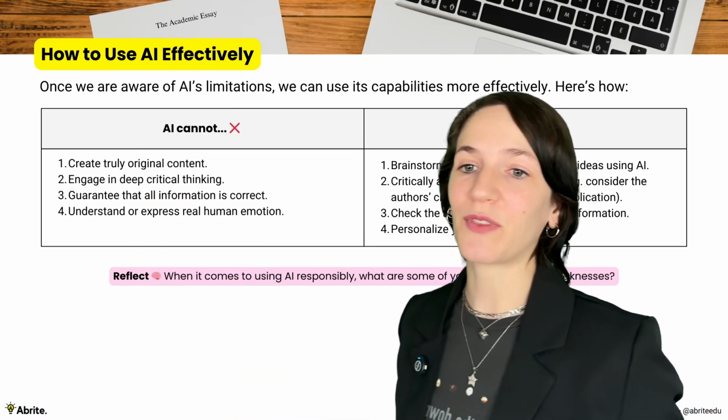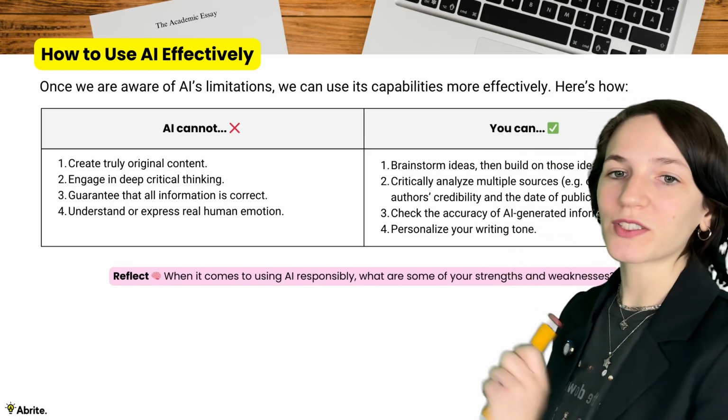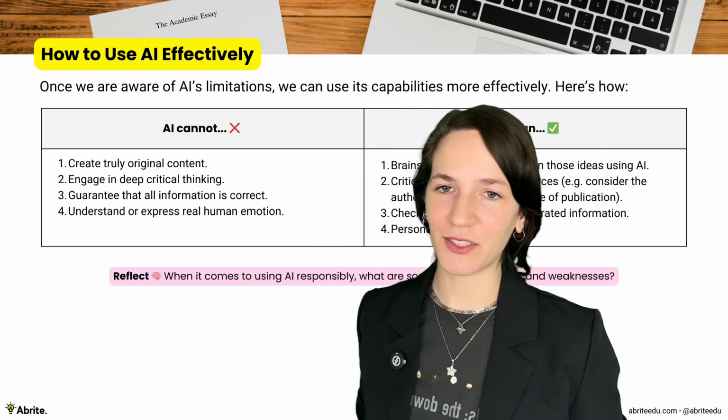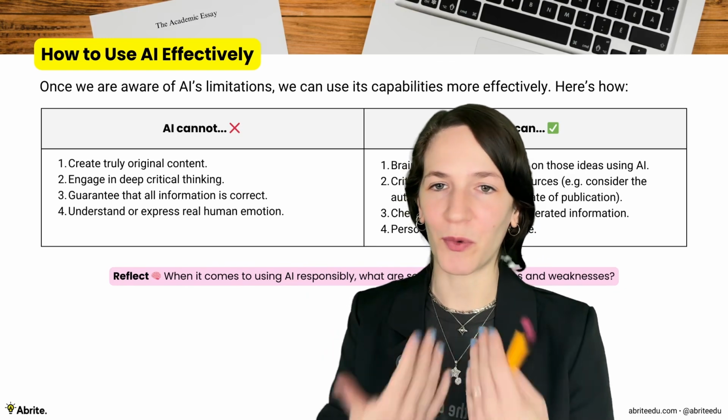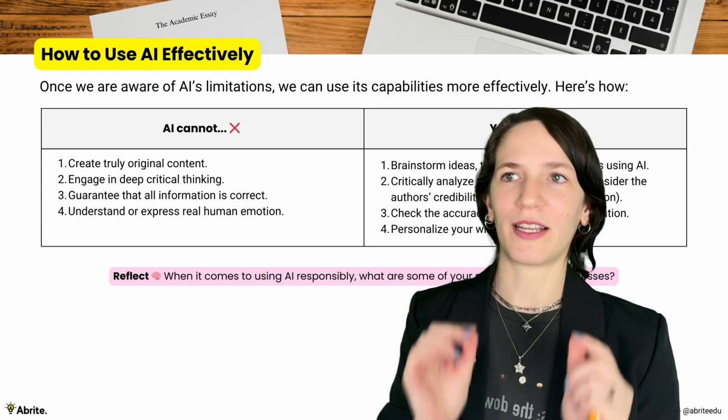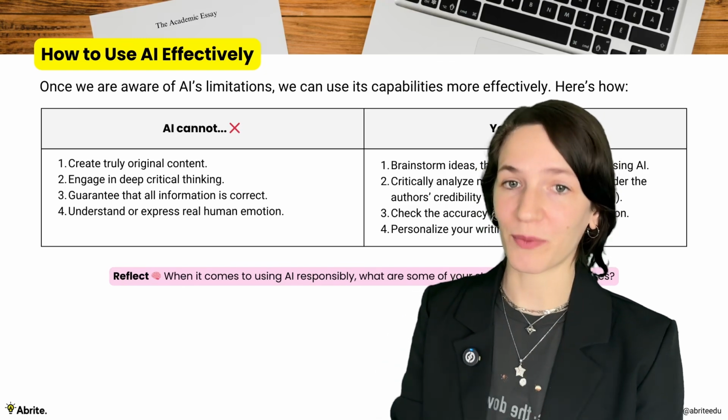All right, let's reflect. When it comes to using AI, what are some of your strengths and weaknesses? For example, one of my strengths is I do change the writing tone to my own tone of voice because I just feel more comfortable that way. But one of my weaknesses is that I am still working on trying to make sure that I double check all the information that AI gives me.